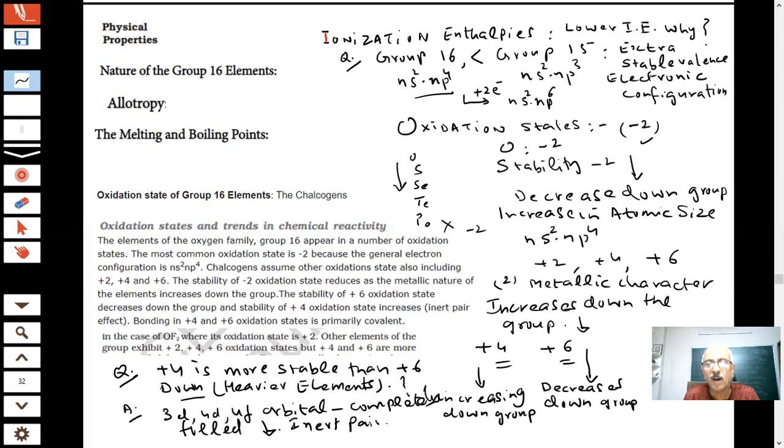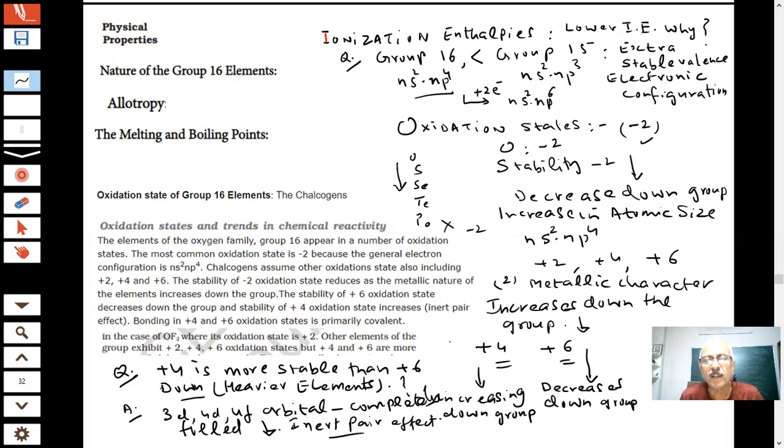This one question is always there on inert pair effect. We are very familiar with it now. There should be no confusion. We have understood it so well. So sir, if such a question comes in the exam, do we just have to write inert pair effect or do we have to explain also? Now, why should you explain? It is one more question. If they ask what is inert pair effect, then I will explain. But when the question is why this is more stable than this, then I will only write it is due to inert pair effect. It depends on the question which is given.